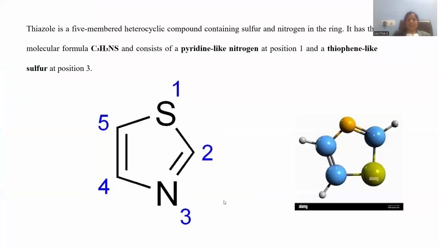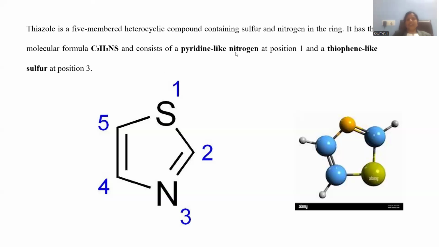Let me enter into the concept. A brief info regarding this thiazole molecule is provided over here. Thiazole is a five-membered heterocyclic ring system containing sulfur and nitrogen within the ring. There is a numbering provided. Sulfur is 1 and its second atom is carbon. The third atom will be the nitrogen. The fourth carbon is indicated over here and the fifth carbon is mentioned like this. This is the cyclic system. We can designate all the atoms within the ring as C3H3NS, right? Three carbons with three hydrogens, and sulfur and nitrogen heteroatoms are present within the molecule, right?